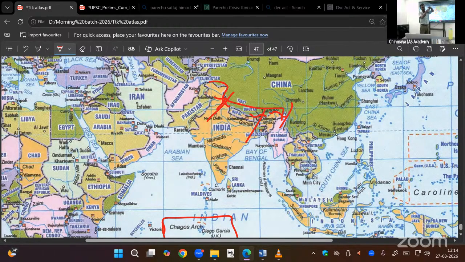Since plates are moving, this crust will also be moving, rising. If you apply force from both the sides, then you will get the symmetrical fold. Symmetrical means this side limb, this side limb, both the limbs will have the same length. Angle will also be same.